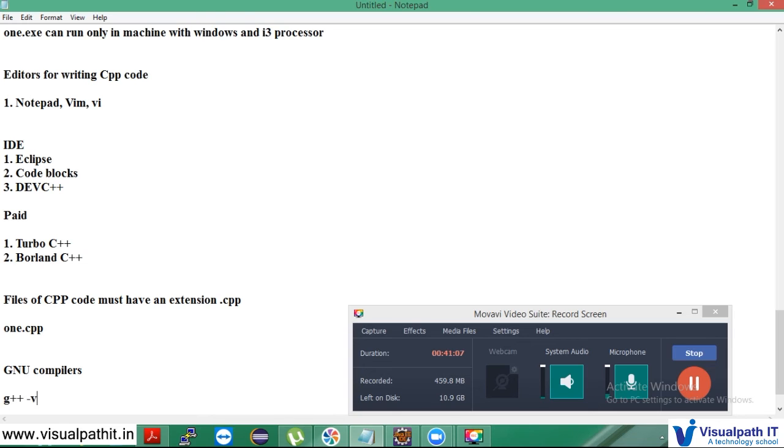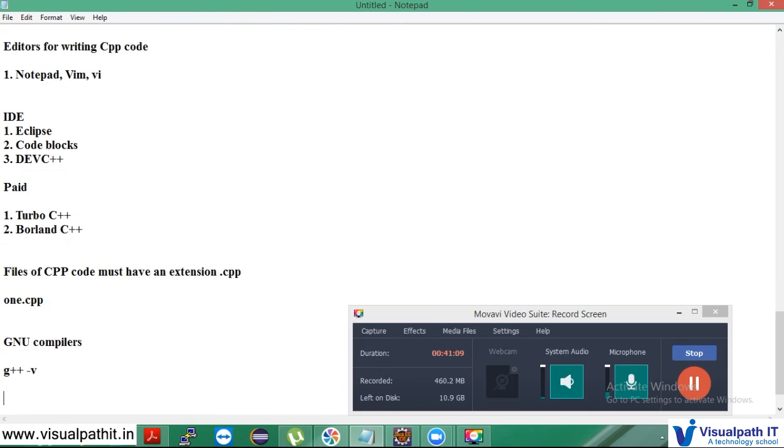You can visit gcc.gnu.org/install to download GCC. For Mac OS you can use GCC, and for Windows you can use MinGW, which is a GCC compiler.